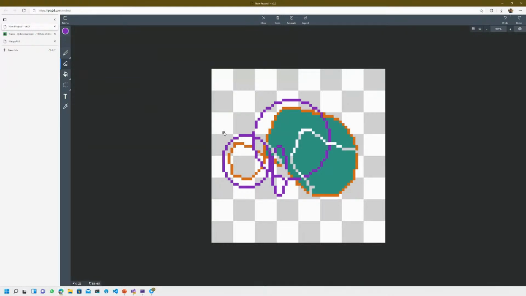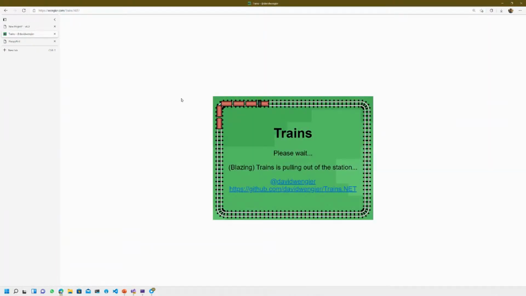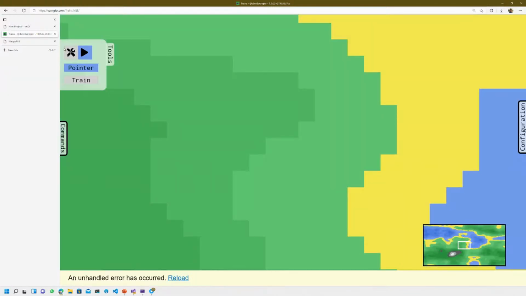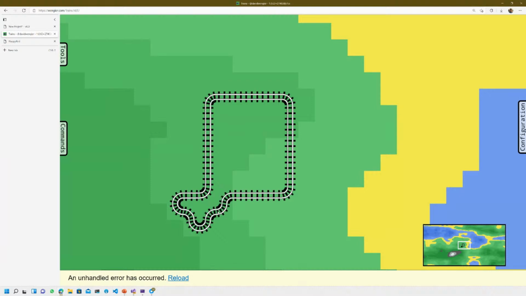But we can also make cool, exciting things, like here's trains.net. Let's just refresh that because I think the browser has gone to sleep or something. We can go ahead and make little games. Let's put a track on here, right? And this is all rendered with SkiaSharp. And let's go around the corner. Come on, that's poor train people. And go ahead, we're going to slap a train on there. Look at that.